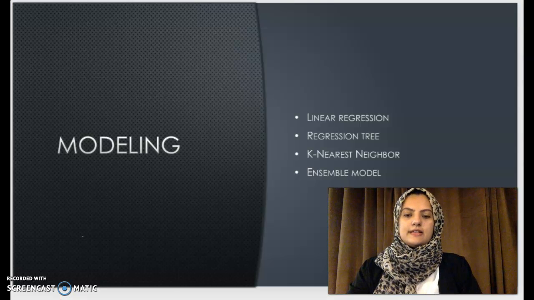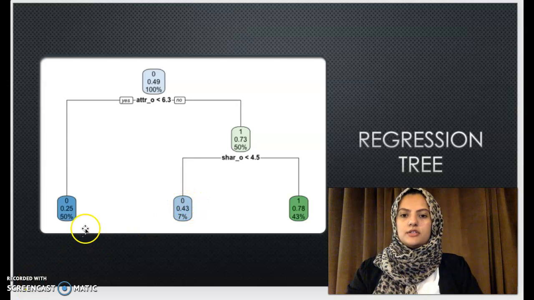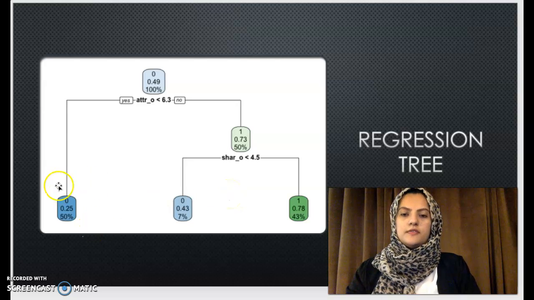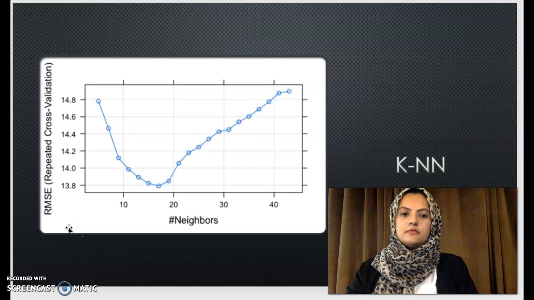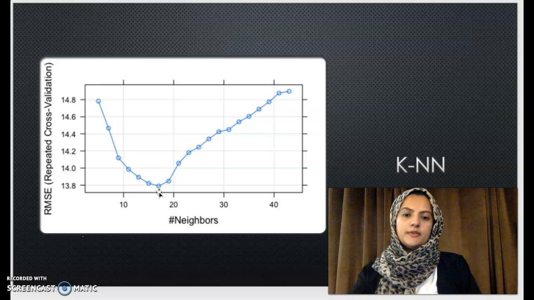So the next model I selected was regression tree for this classification task. Here we can see the tree. It's split upon attraction and shared interest, and 50% of attractive men were chosen for second dates. Here is a plot for the KNN versus the root mean squared error that I built. This was with the cross validation. It was found that K equal to 17 was the best value because it had the lowest root mean squared error.